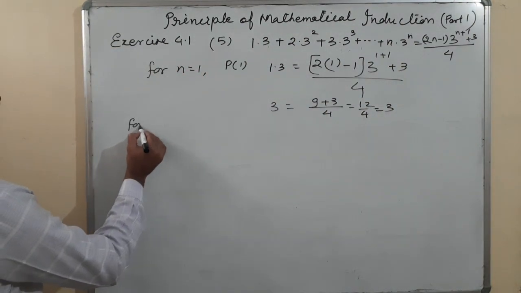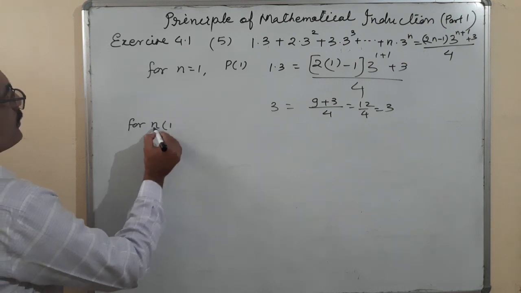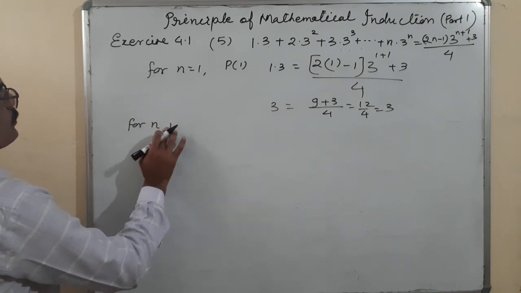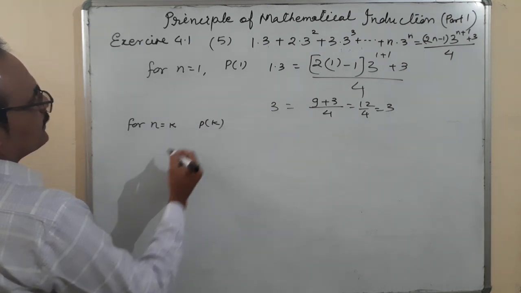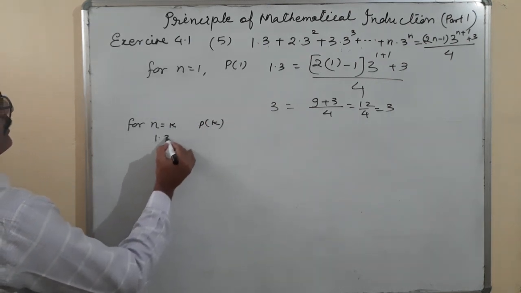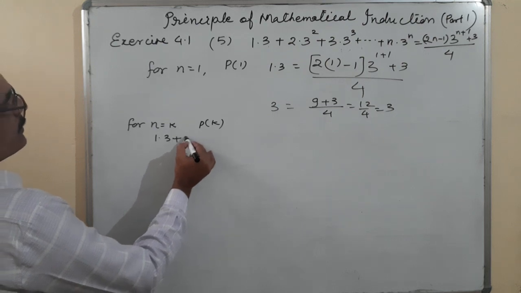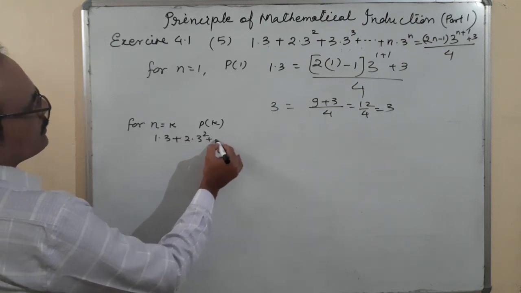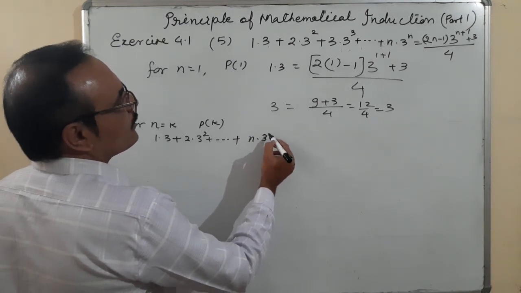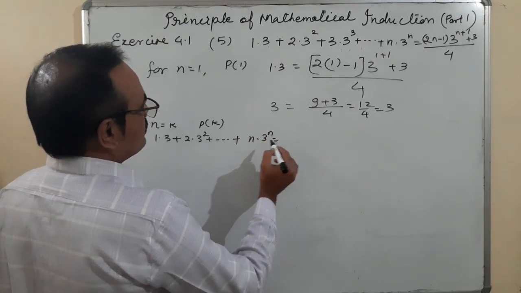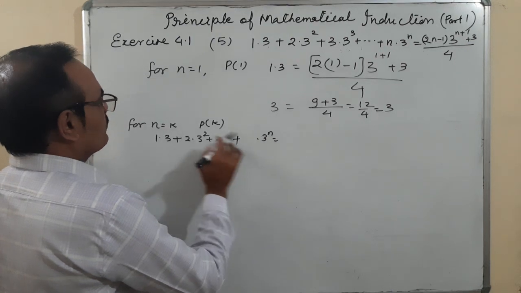For n is equal to k, we are finding P of k. So it is 1 into 3 plus 2 into 3 square and plus, sorry, we are finding up to k.